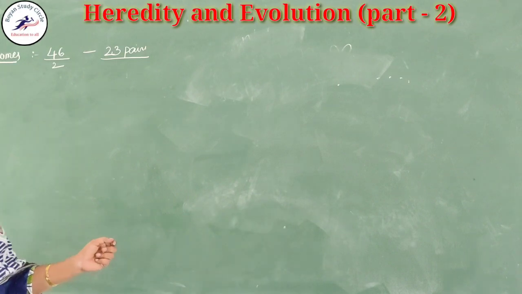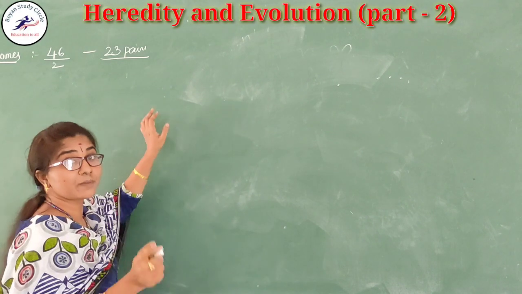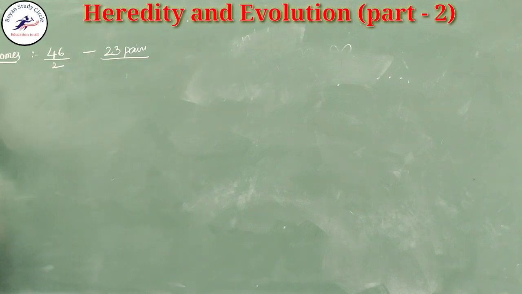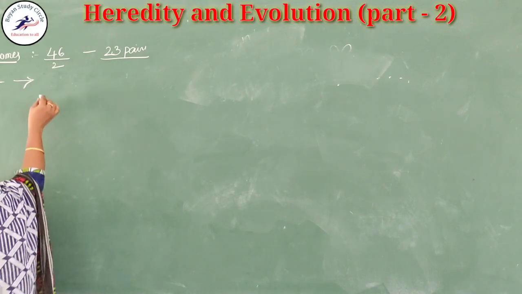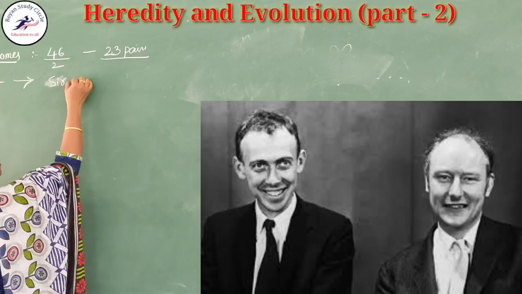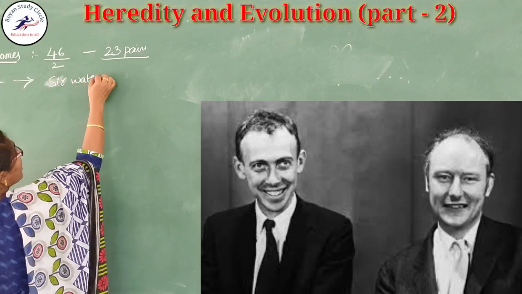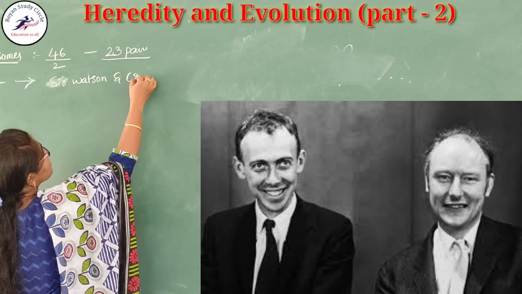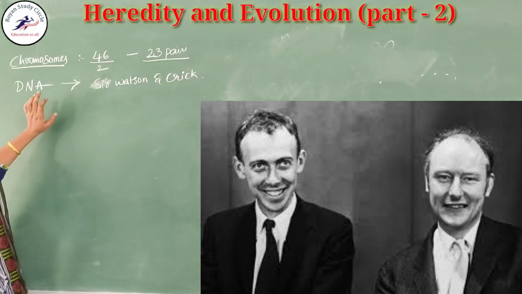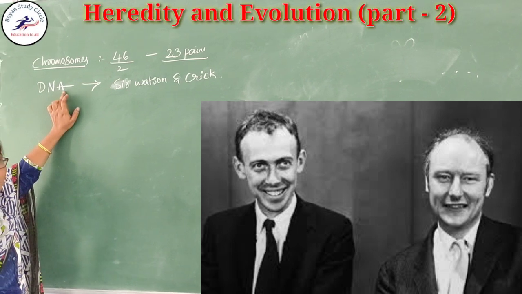DNA. Why are we learning about DNA? Because chromosomes are made up of DNA. Okay. So this DNA structure was first discovered by Sir Watson and Crick. Both of them discovered the structure of the DNA.